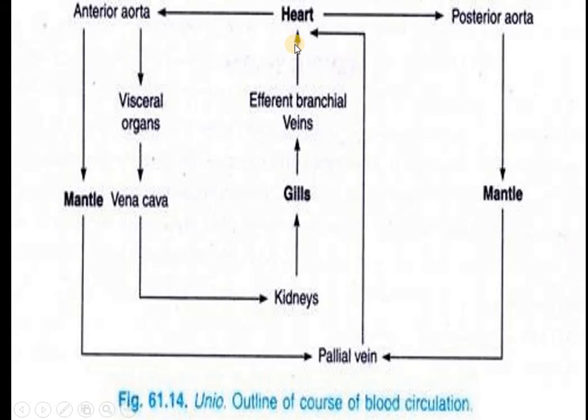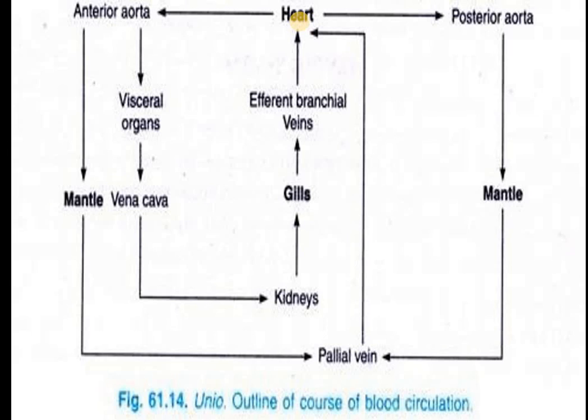So this is this side of the body. One half of the body supplies the blood to one auricle. The other side of the body, in similar fashion, supplies the blood to the other auricle. So two auricles are there on either side of the one ventricle. This is how the blood is moving. Next, from the posterior aorta the blood again goes to the mantle. From the mantle it goes to the pallial vein, and from the pallial vein again the blood moves to the heart. So this is the broad outline of the flow of the blood.